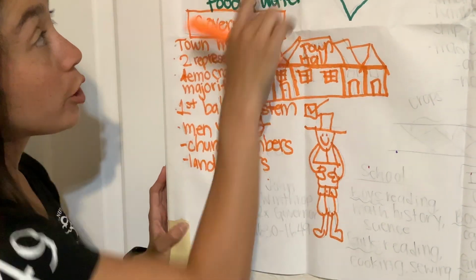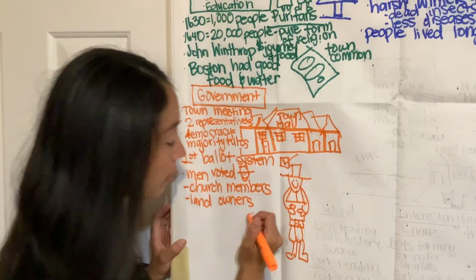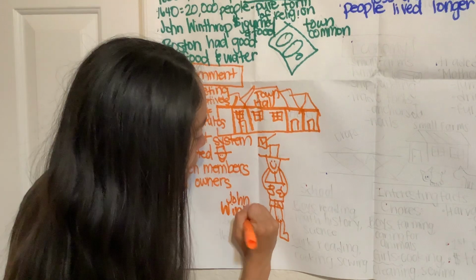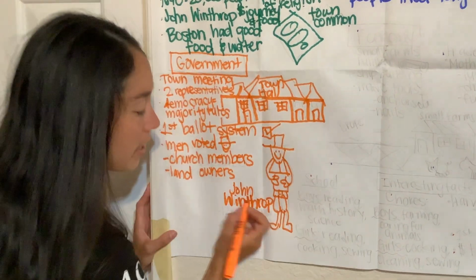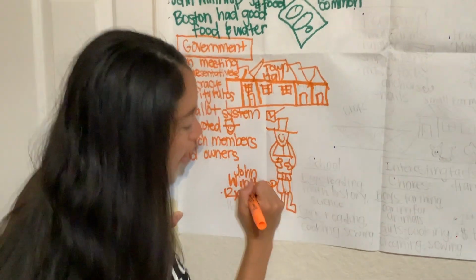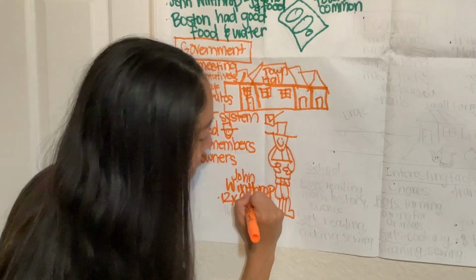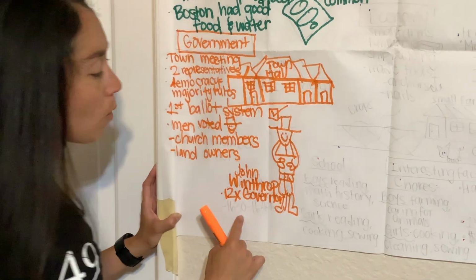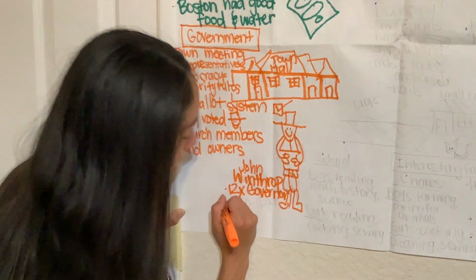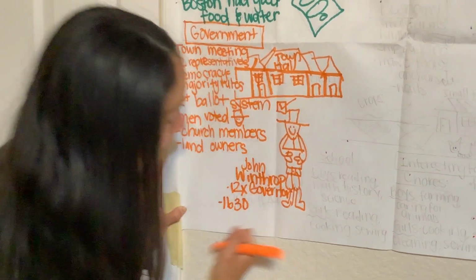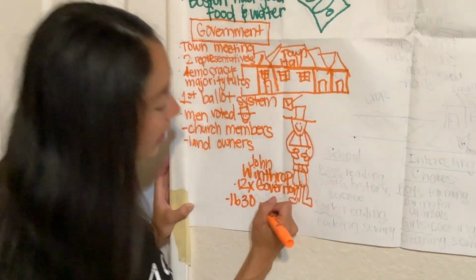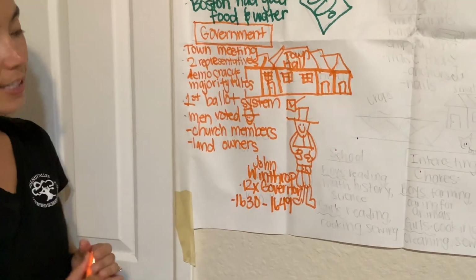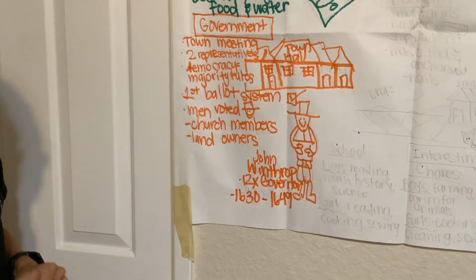Now, we know that John Winthrop was the founder of the Massachusetts Bay Colony. John Winthrop was 12 times governor. He was the governor 12 times. He was the governor from the year they were founded, 1630, until 1649.